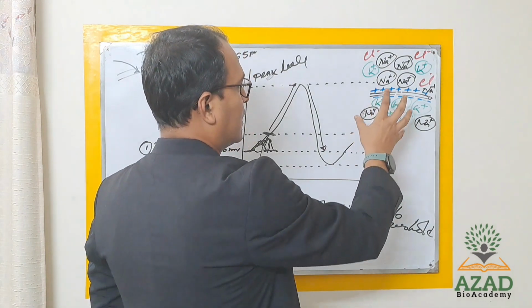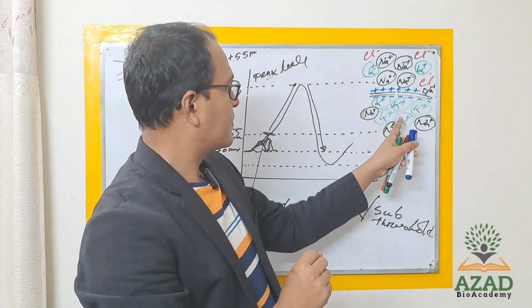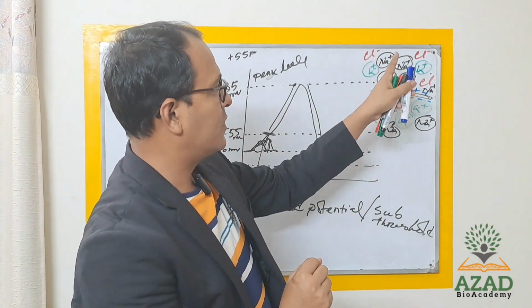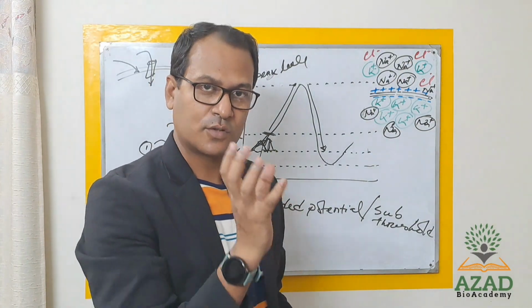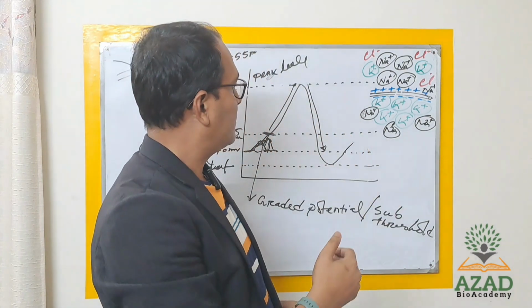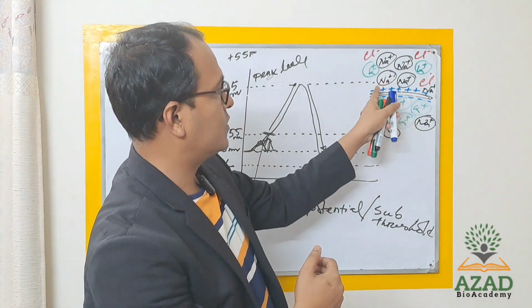That means the number of potassium is very small compared to the sodium outside of the cell, so positivity is greater outside. So this is positive.